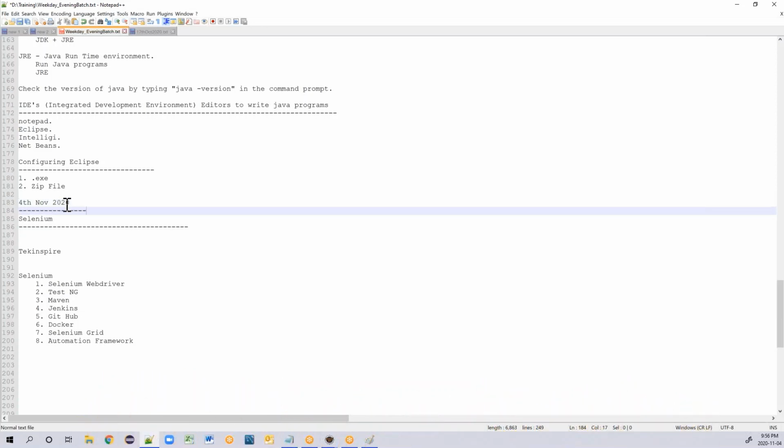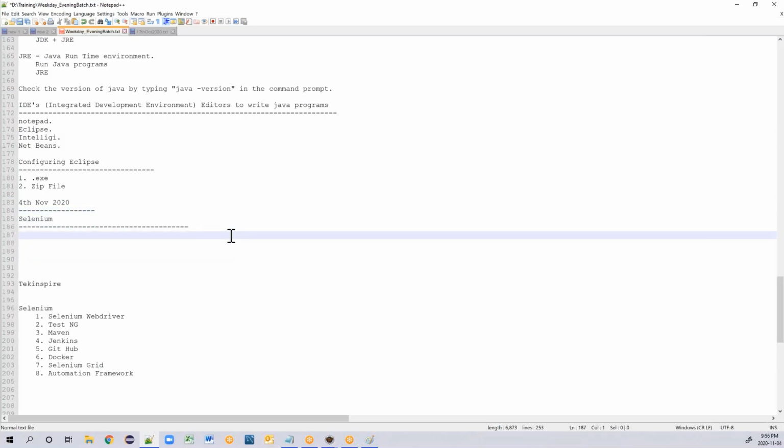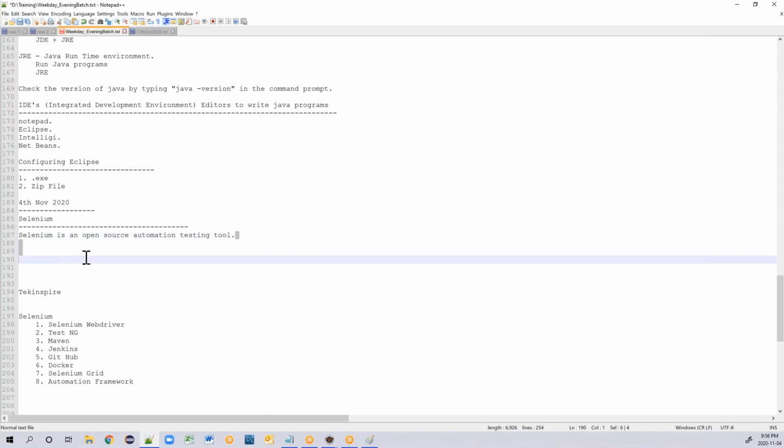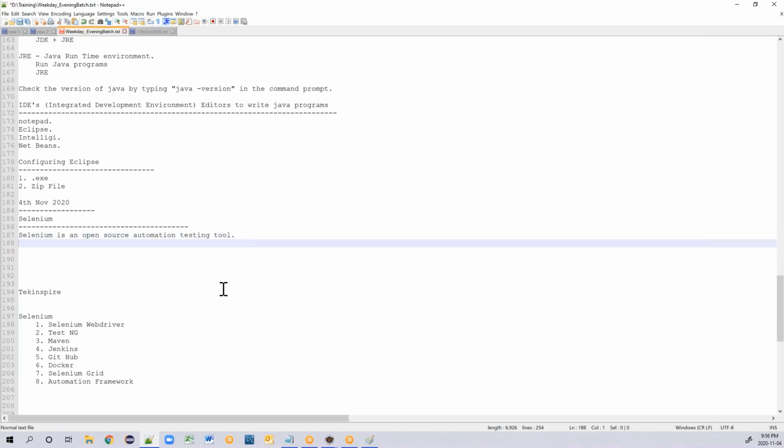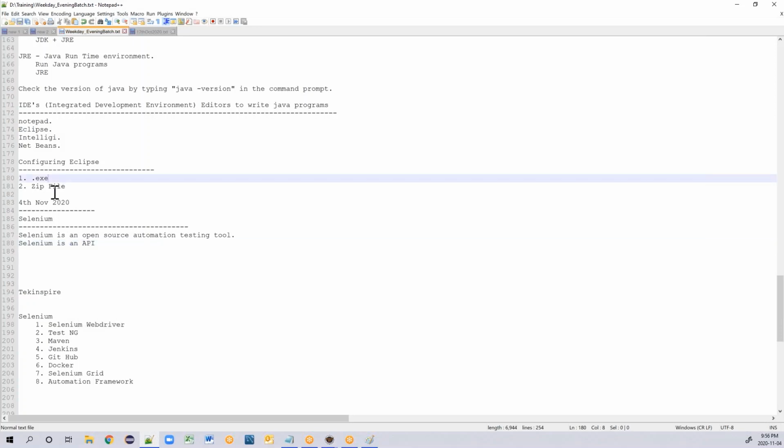Okay, so if you're talking about Selenium, the most common thing that you will hear from people is that Selenium is an open source automation testing tool. Technically this is wrong. Selenium is not an automation testing tool. Rather than saying this, we can say Selenium is an API. So what exactly does this mean?